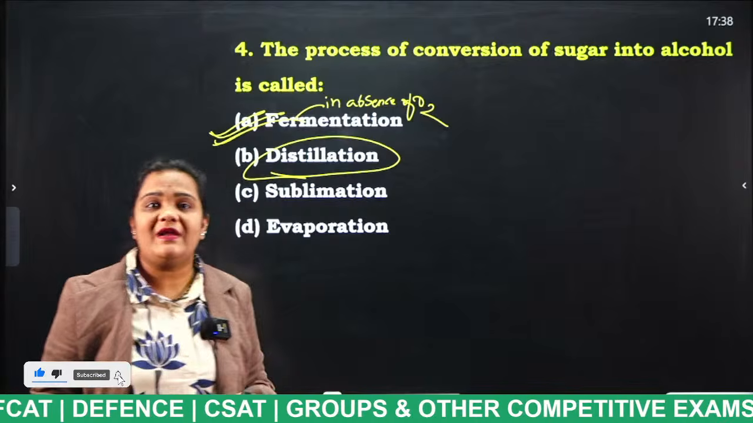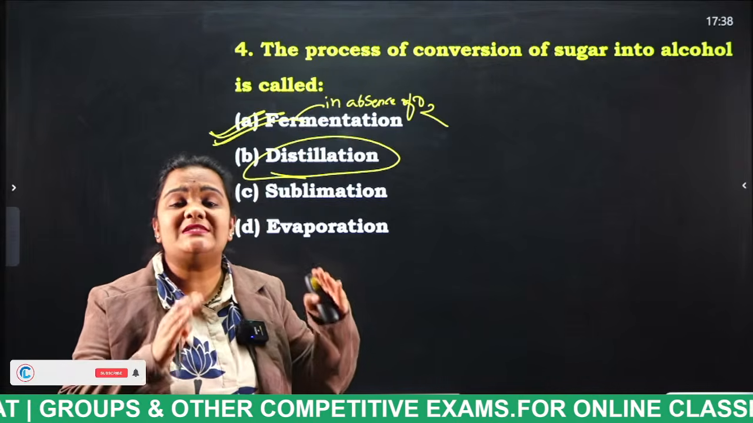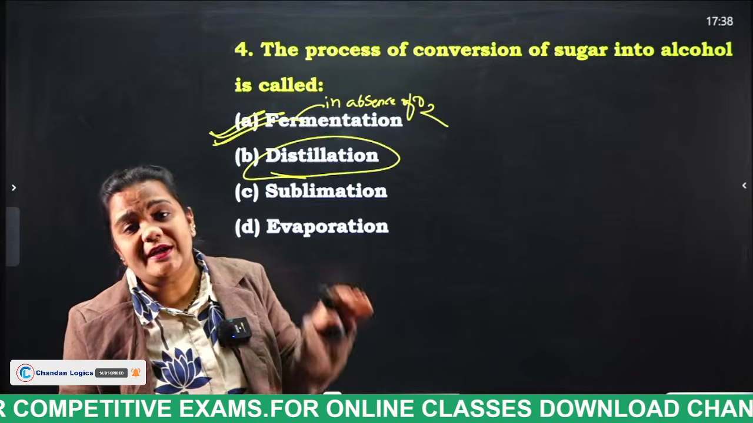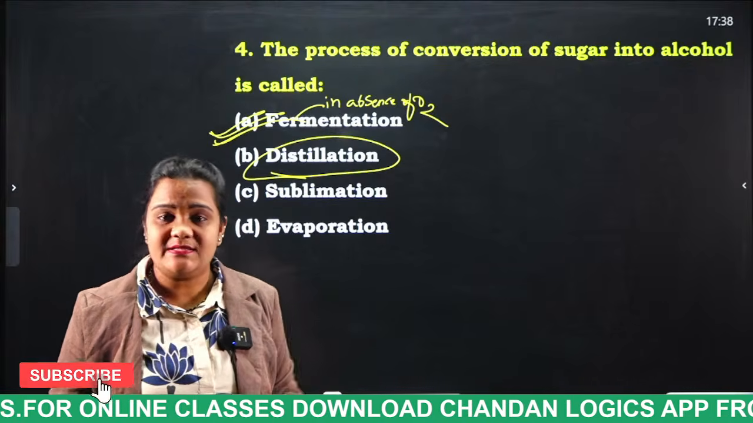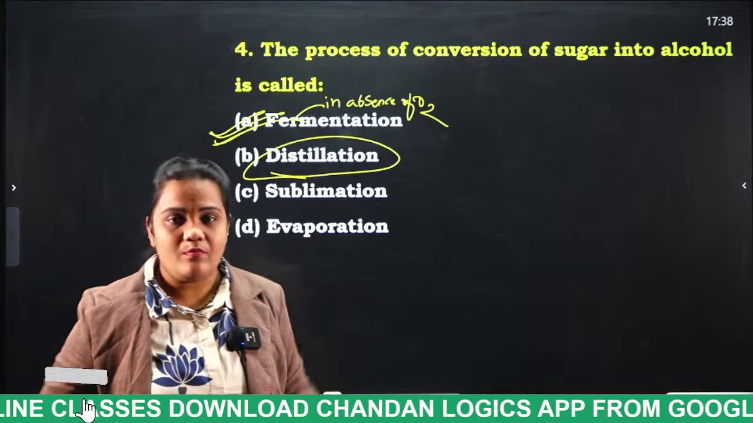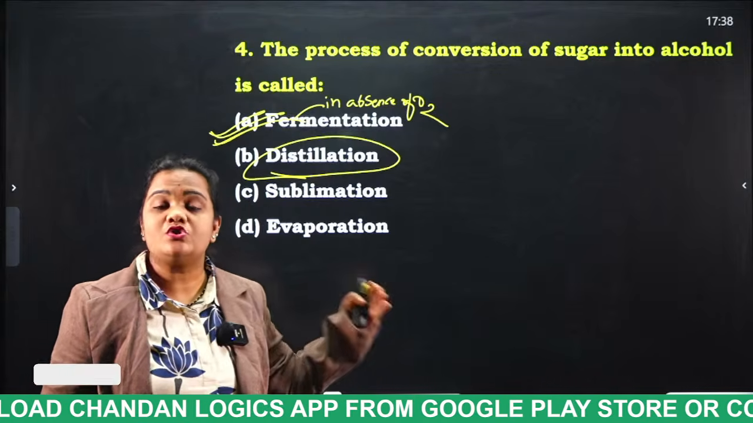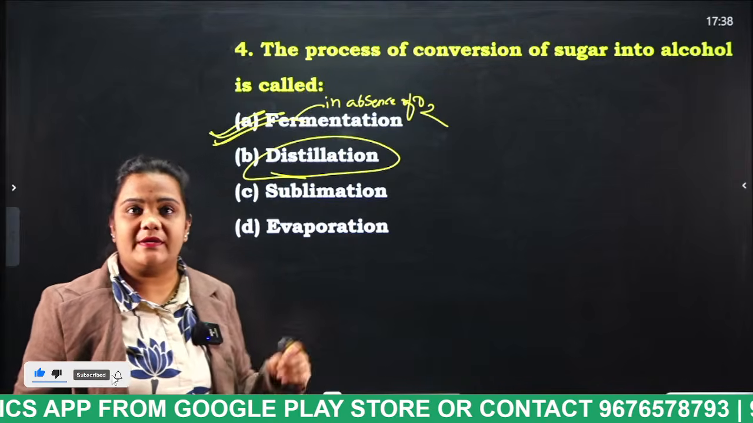And next, sublimation. You all know very well. What do you mean by sublimation? The sublimation process is the process of converting from solid directly to gaseous state. The best examples are dry ice, camphor, naphthalene balls. You all know very well. It does not go to liquid state. It is directly converted from solid to gaseous state.